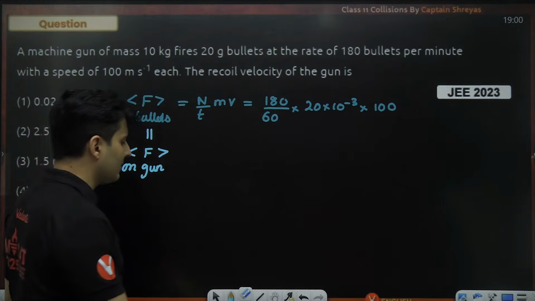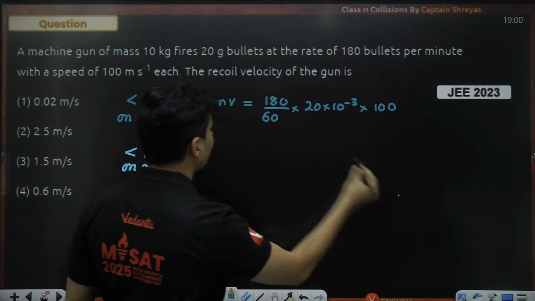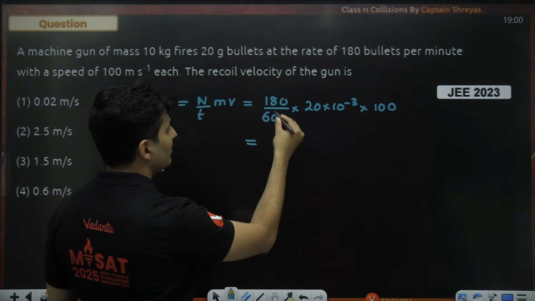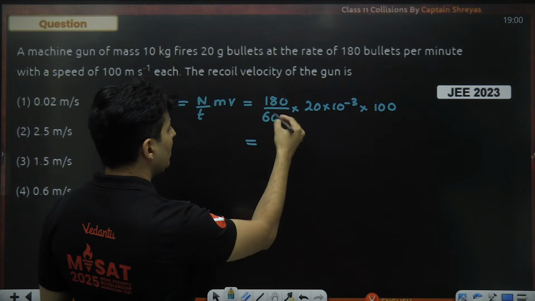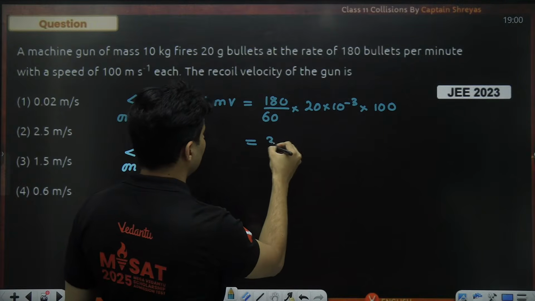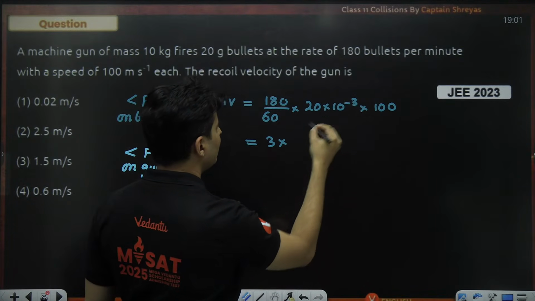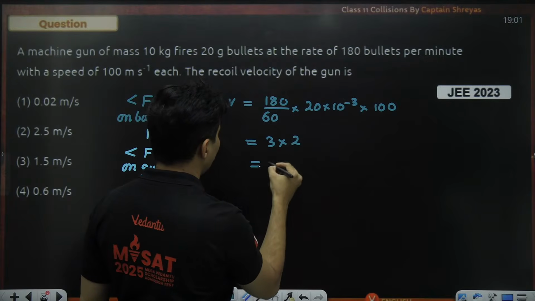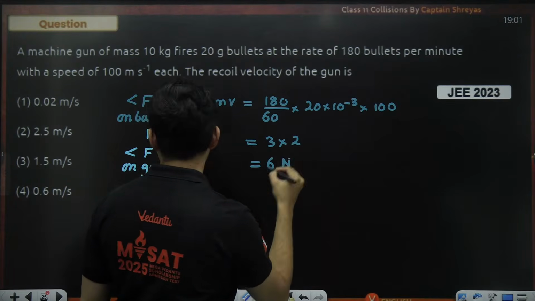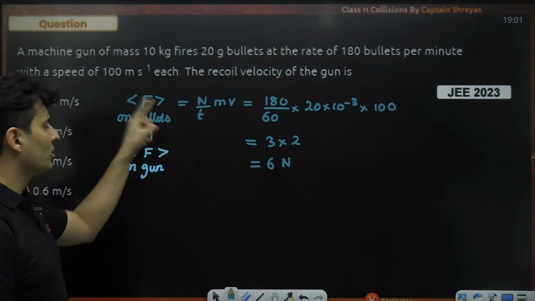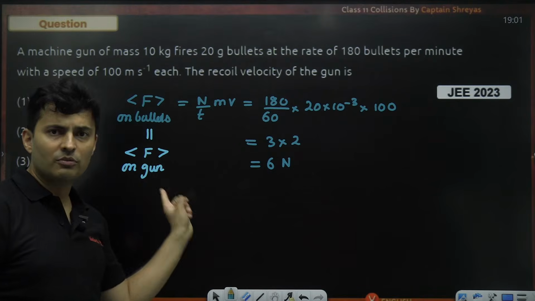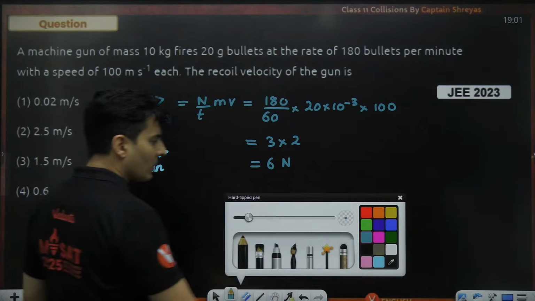Till this point, let's figure out how much this value is, then we'll go ahead. So how much is this basically? This is nothing but 3 times, and the 3 zeros here and 3 zeros here will cancel. So this is coming out to be 6. So 6 Newton is the average force on the bullets, which is also the average force on the gun.